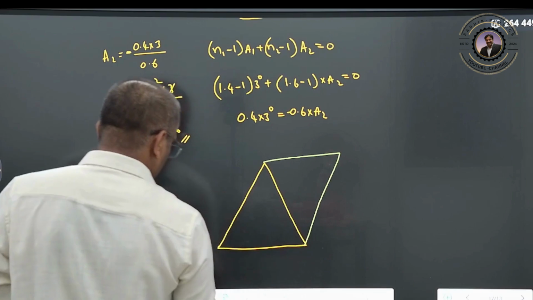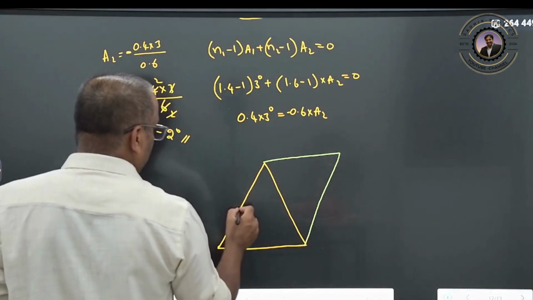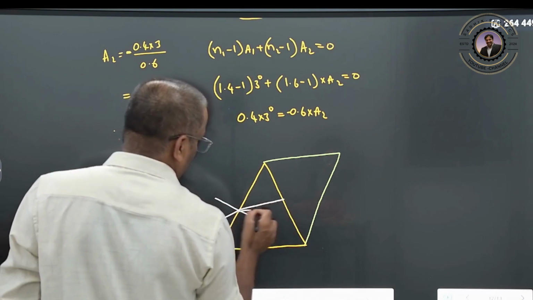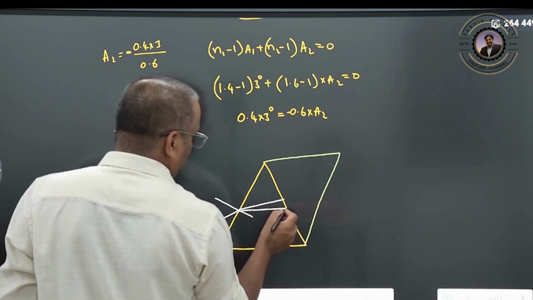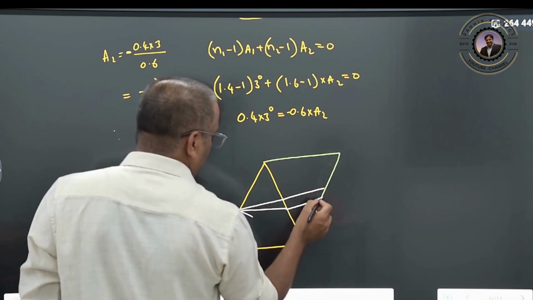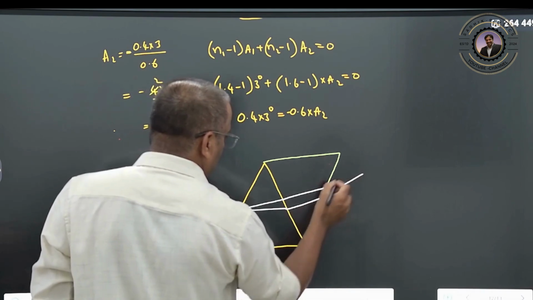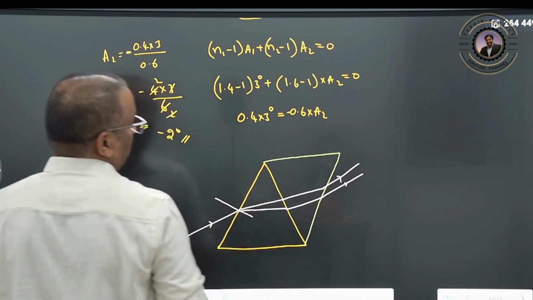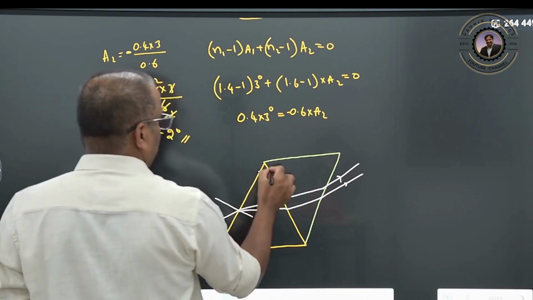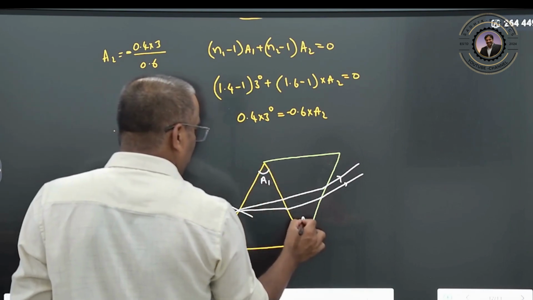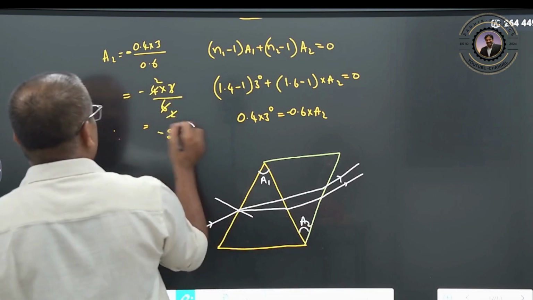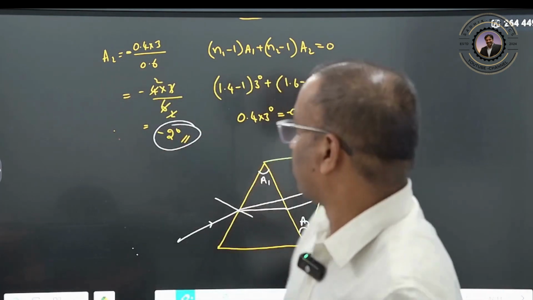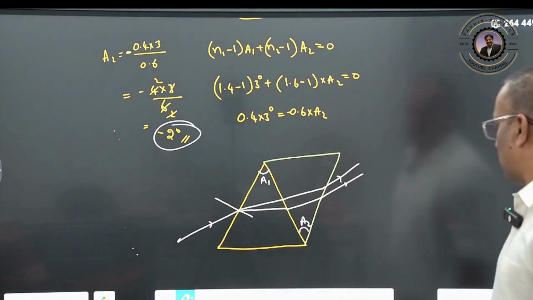So there should be a dispersion taking place, and deviation should not be there in this one. Like this, here this is your A1 and this should be your A2. That's why we got a negative value, because it should be kept as an inverted one. Clear? Right? So now let us go for one more.